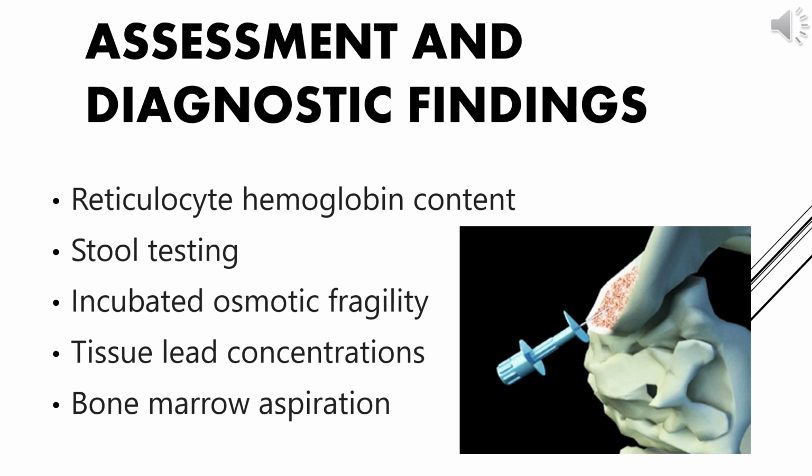Next one is the tissue lead concentration. Measure the tissue lead concentration. Chronic lead poisoning may produce a mild microcytosis. The anemia probably is related to the anemia of chronic disorders.